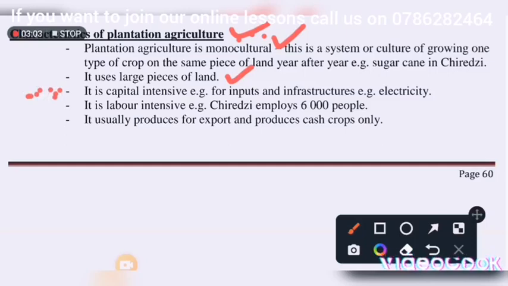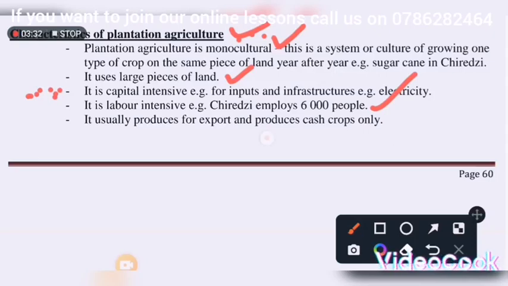Then number four, plantation agriculture is labor intensive, which means it requires high labor. And it is very important to note that they require labor for both skilled and unskilled workers. For example, Chirezi employs about 6,000 people. Right, it usually produces for export and produces cash crops only.